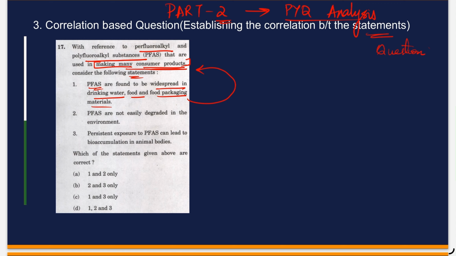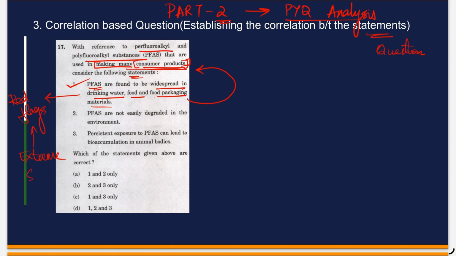In the first statement, they're talking about food packaging materials, drinking water and food. So these are related to consumer products. And as a result, I was able to correlate the first statement and consider the first statement is correct. And here, there are no red flags. Red flags are generally extreme statements. So I'll be talking about this extreme statements technique as well in the following slides.